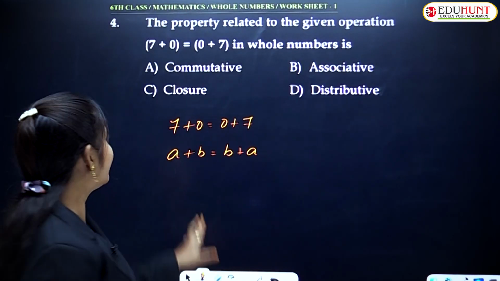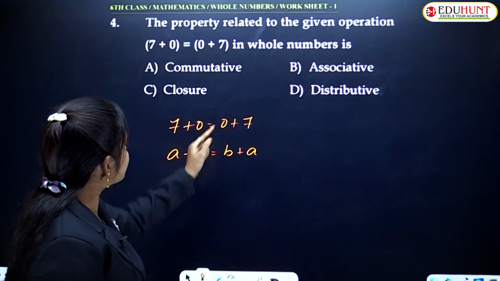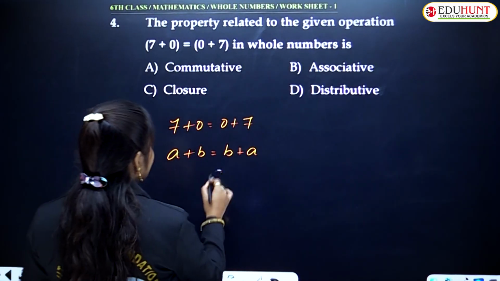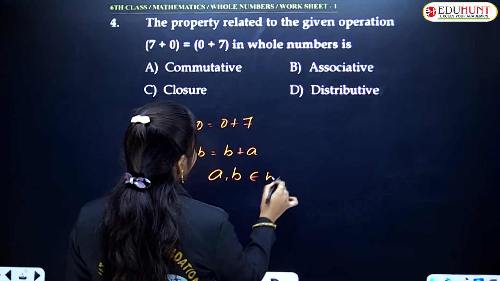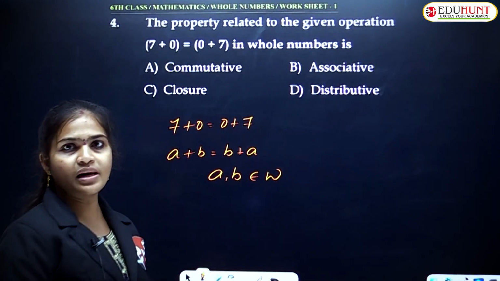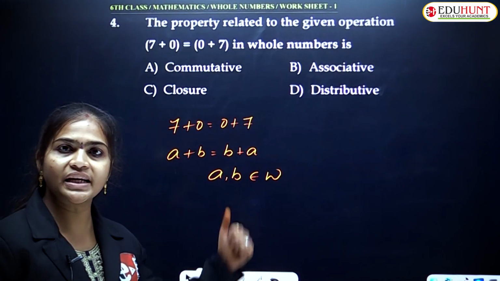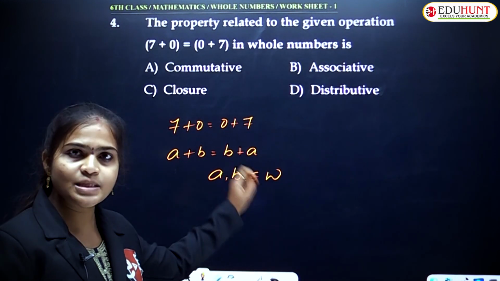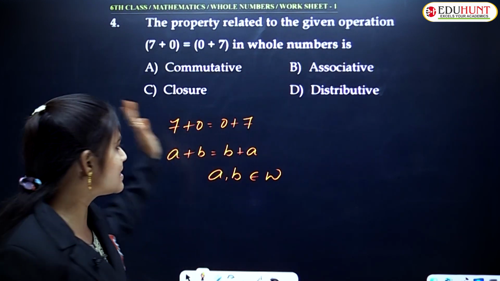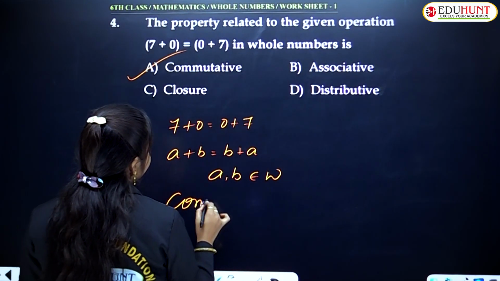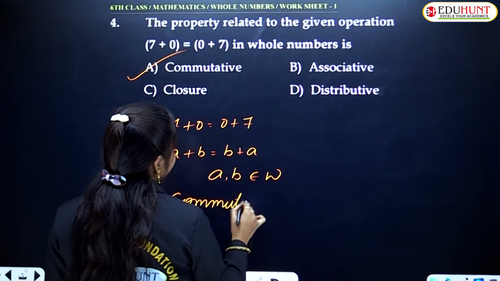But here a plus b is equal to b plus a. Here b is equal to 0 they have taken. Why? Because a, b belong to whole numbers. A is a whole number and b is a whole number, so at the place of a whole number, we can take 0 also. So as per this condition, this is in the form of commutative property under addition. Which property?